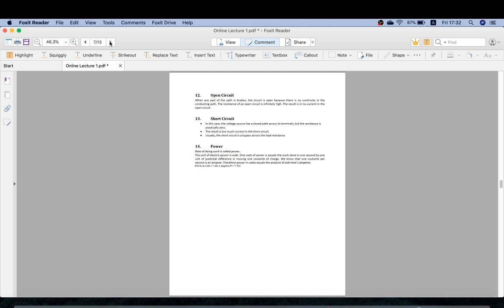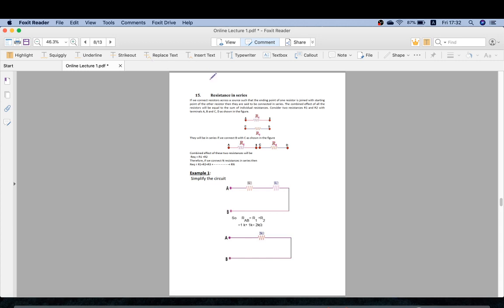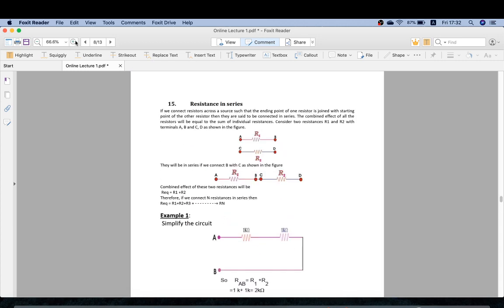First you read from here. If you don't understand, then read from your book. If you still don't understand, you can consult the internet or some other book. This is a part of your self study, but still if you need some assistance, you can ask me anytime. So let's start our main topic, that is resistance in series.